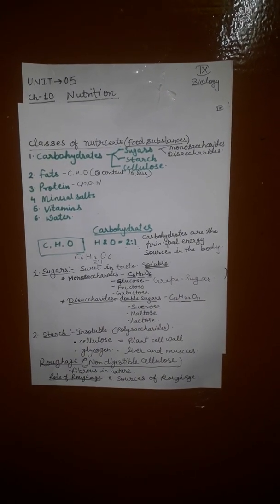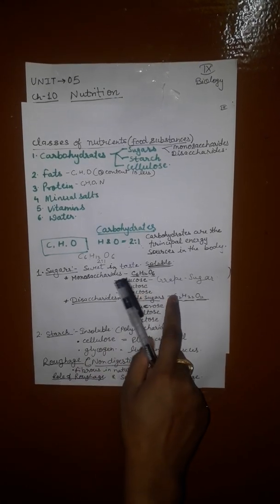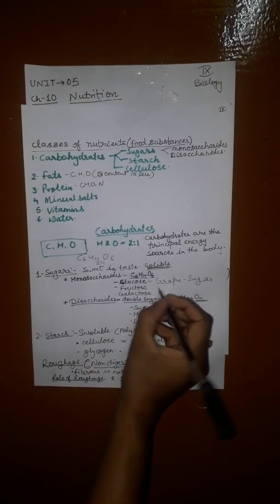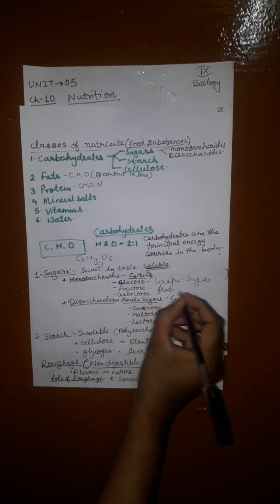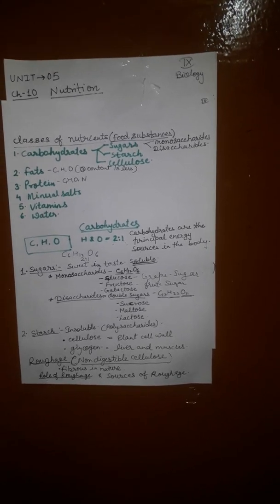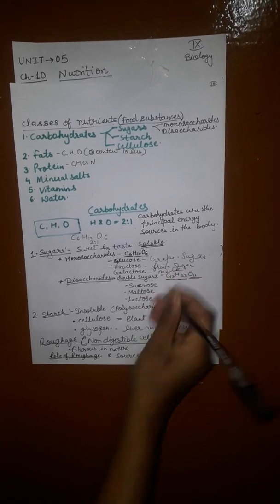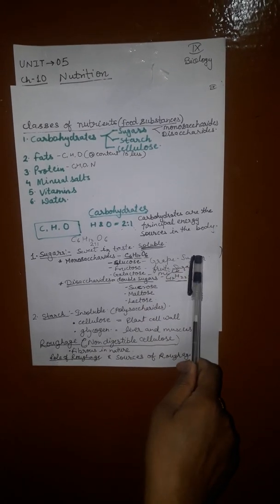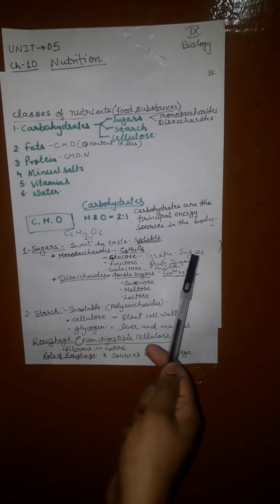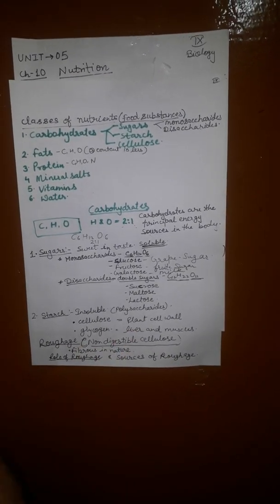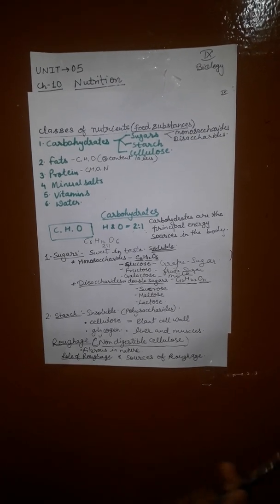Now next is fructose. Fructose most commonly occurs in plants. It is also called fruit sugar. Next is galactose, another simple form of sugar found in milk. So glucose is also called grape sugar, easily soluble in the body, or also called blood sugar. It is present in the blood, so it is called blood sugar. Fructose occurs in plants, that's why it's called fruit sugar. Galactose occurs in milk.